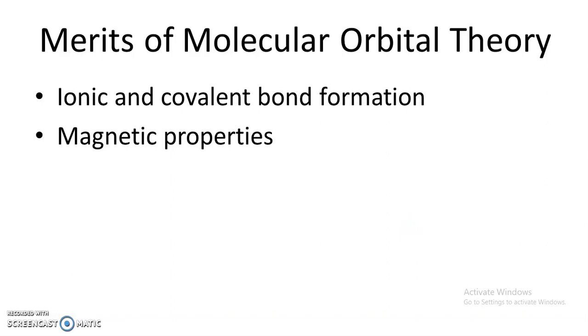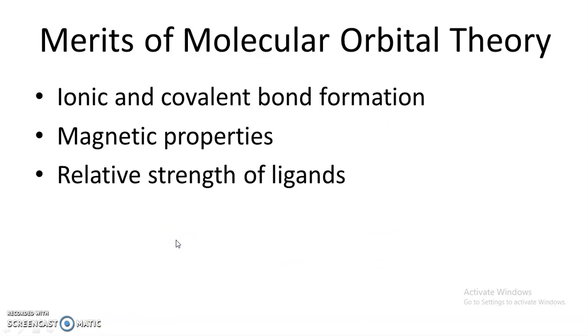Molecular orbital theory explains the magnetic properties of complexes: when unpaired electrons are present in bonding, anti-bonding or non-bonding orbitals, then the compound becomes paramagnetic, otherwise it is diamagnetic. On the basis of pi interaction, molecular orbital theory also explains the relative strength of ligands and the extent of delta O more accurately. Why delta O increases or decreases is also explained on the basis of molecular orbital theory.